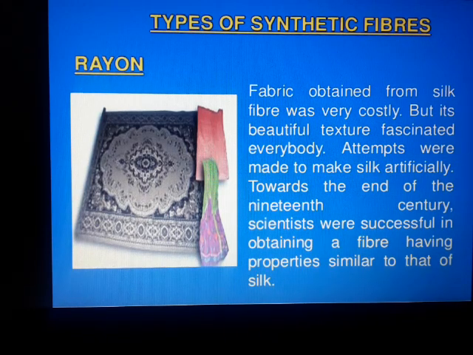So in order to make an attempt like silk as an artificial one, they have created this rayon, which is a man-made one. Though it is man-made, it is usually obtained from natural fibers only. So this fiber has so many things which are similar to silk.